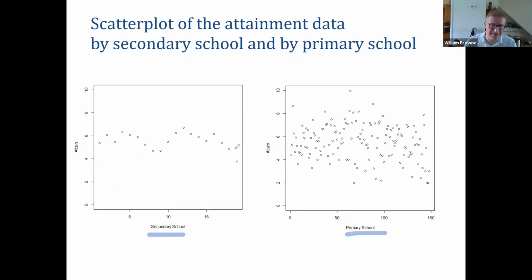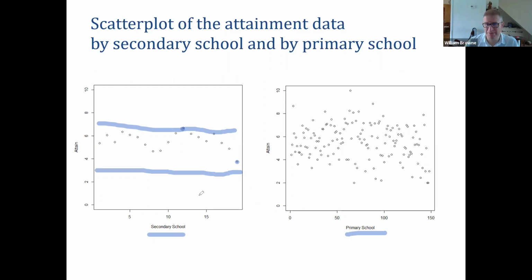So we've got our 19 secondary schools, and we can see that the average attainment, if I draw these lines, lies between about 7 and 4. So there's a little bit of spread. This school here seems to be a bit of an outlier. It's a bit low. This school here seems to be doing the best of the bunch.